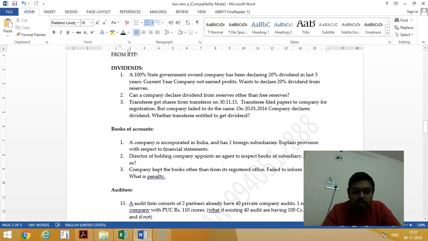Then transferee got shares from transferor. So transferor sold the shares to transferee on November 30th. The transferee has filed the papers with the company on January 20th. The company declares dividend. So what will happen? Who will get it?